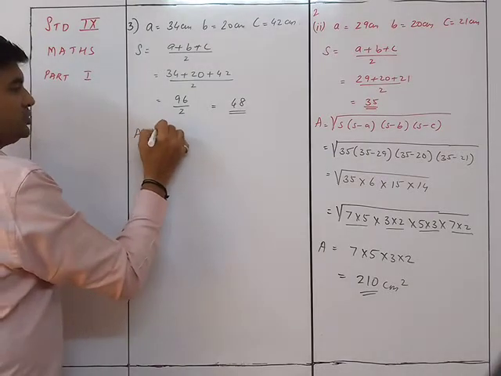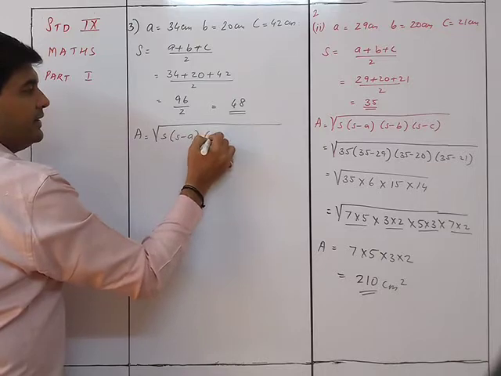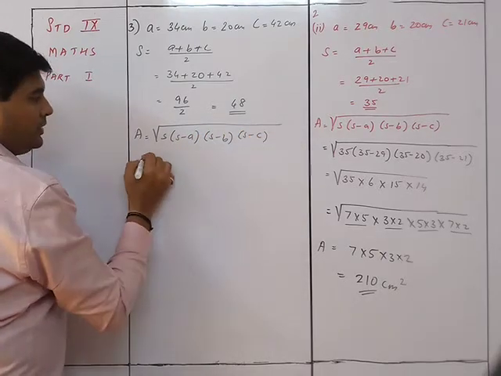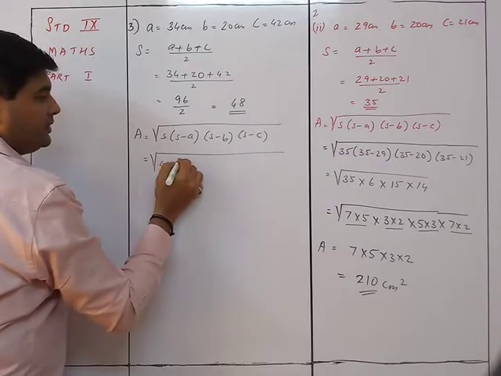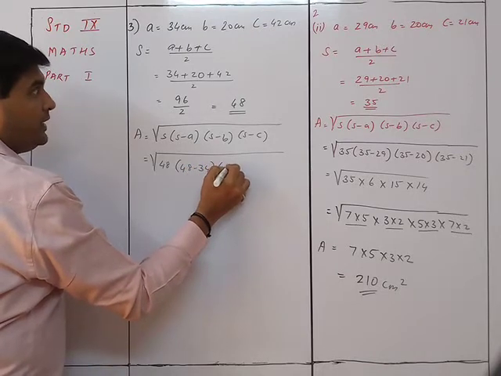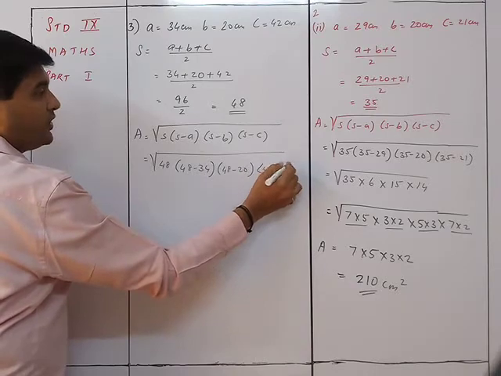Area is square root of S, S minus A, S minus B, S minus C. That gives me the square root of 48, 48 minus 34, 48 minus 20, 48 minus 42.